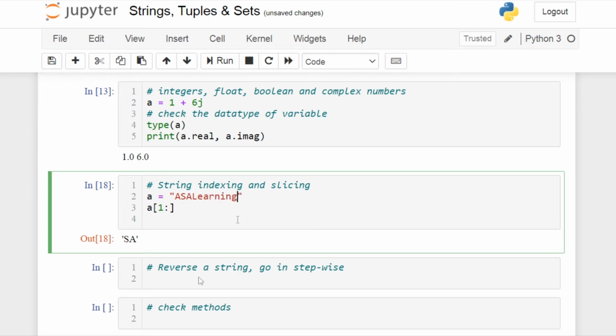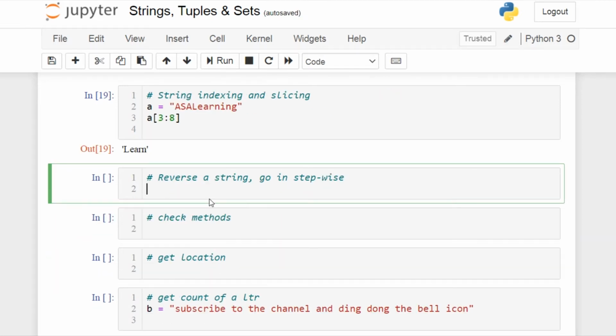Let's give learning here. If I want to print only the learn part, the index starts from 0, 1, 2 and 3. So this is the 3, and 4, 5, 6, 7. So I need to give till 8. Give 3 colon 8, so I can print the learn part here.